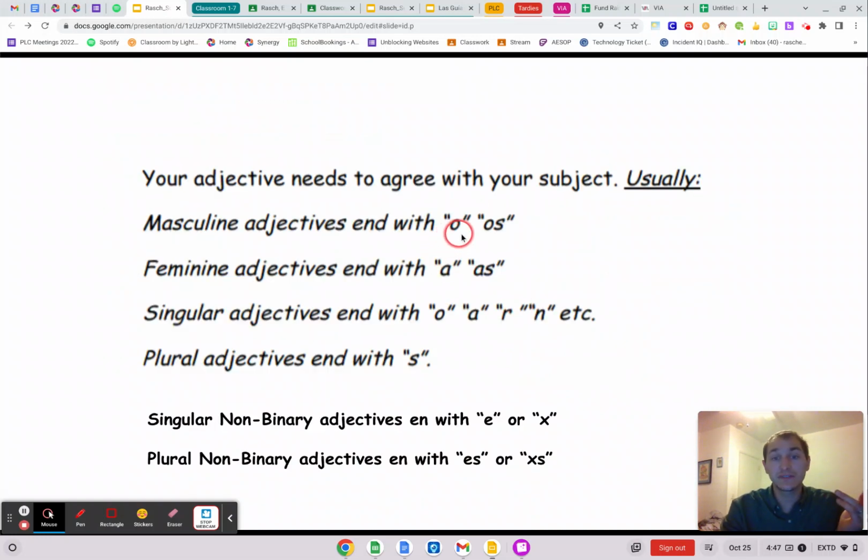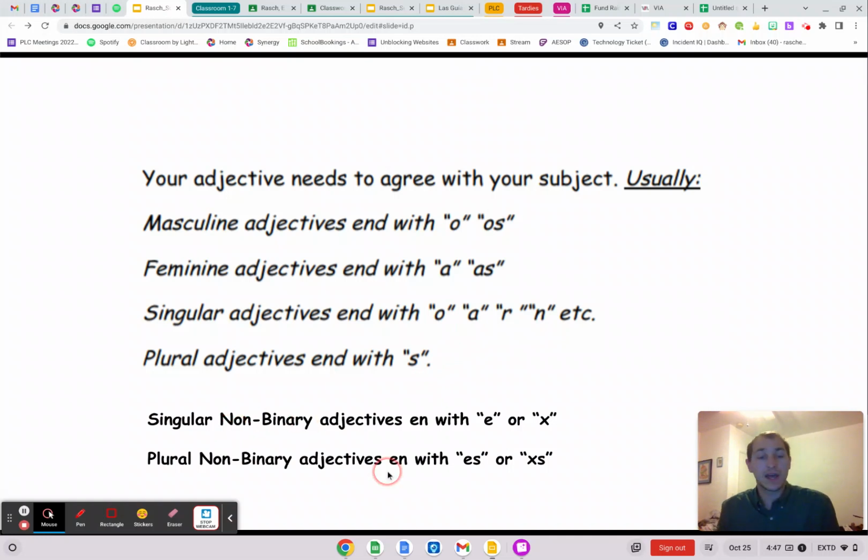So masculine adjectives often end with O or OS if they're plural. Feminine adjectives end with A or AS if they're plural. Singular adjectives: O, A, R, N. There are some adjectives that mostly end with O or A. Some end with R and N. If they end with R or N, to make them plural, we add ES, but if they end with O or A, we just add the S.